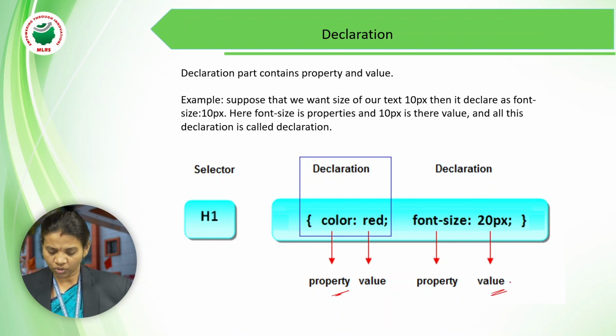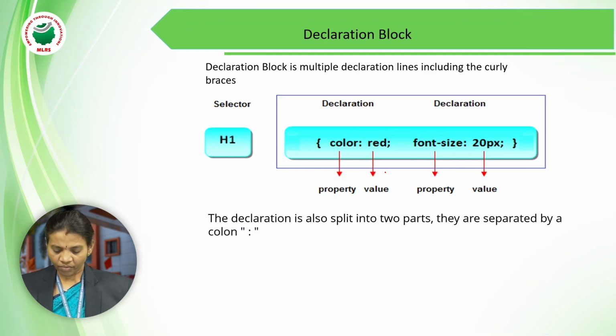For example, in this selector, the declaration part contains the color and the font size 20 pixels. The first part is referred to as the declaration part. Whereas the declaration block is nothing but multiple declarations. If you are giving more than one declaration, we give them with the help of curly braces, ending with a semicolon, followed by one more attribute, again a semicolon, closing with the closing brace. That thing we can call a declaration block.